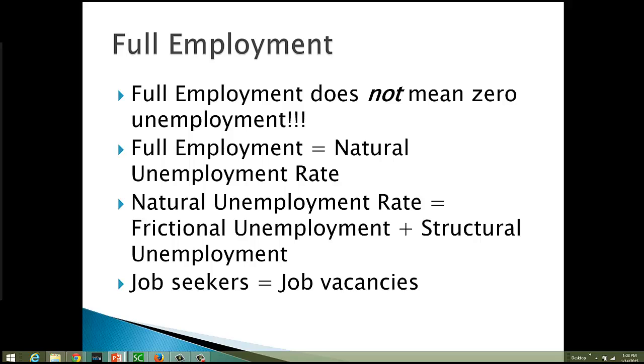It moves around with what's going on in terms of the economy and also the demographics. So it's not a set number that never changes. We do have some flex there in terms of that natural unemployment rate.